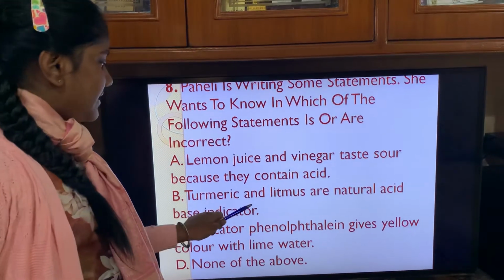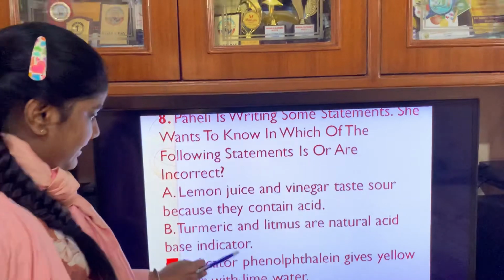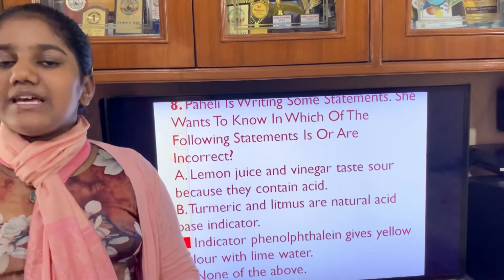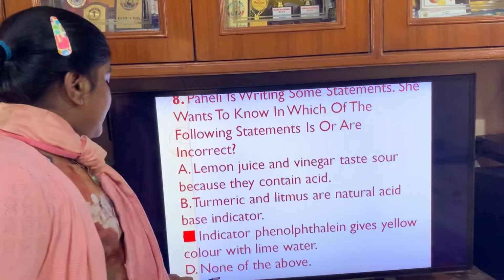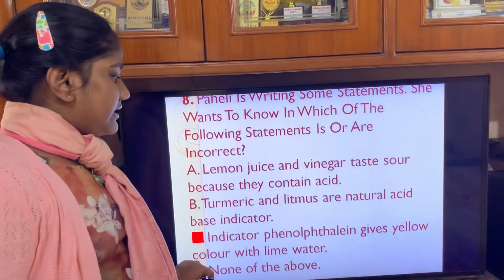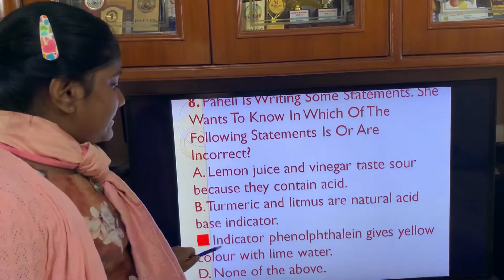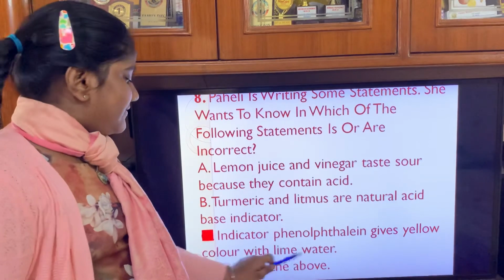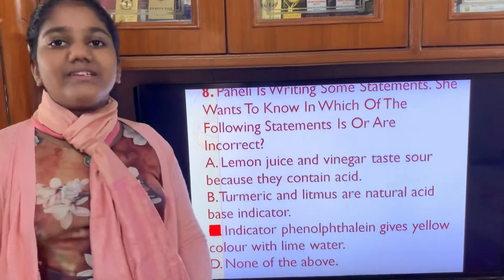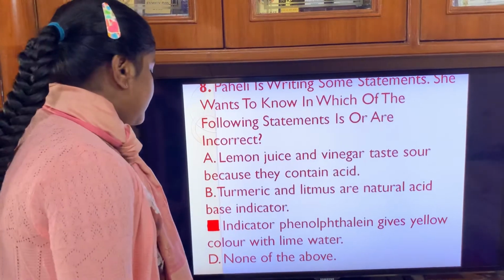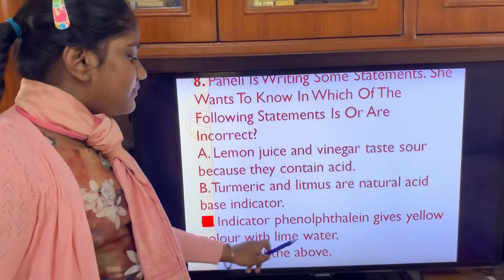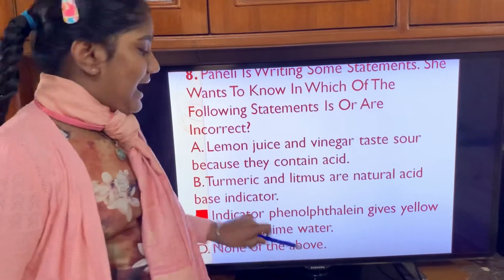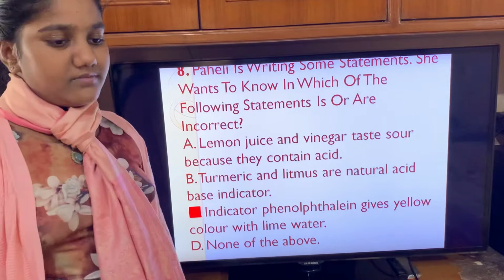And turmeric and litmus are natural acid base indicators. This is also correct. And none of the above. This is not correct, because we can observe that the statement that phenolphthalein gives yellow color with lime water is incorrect: phenolphthalein gives pink color with lime water. So the answer will be option C.